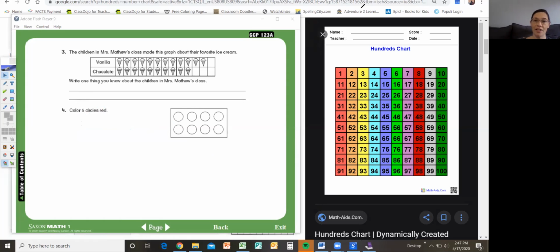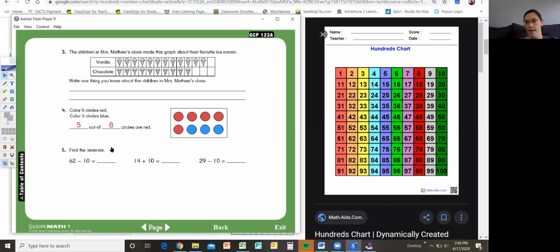Okay, let's take a look at the next one. It says color 5 circles red. You're going to need here a red, and also you're going to need a blue. So there we see we colored 5 circles red. And then underneath it says color 3 circles blue. Now there's a question here. It says blank out of blank circles are red. So we know we're looking for the red circles. How many are red? 5. Out of how many circles altogether? 1, 2, 3, 4, 5, 6, 7, 8. So 5 out of 8 circles are red.